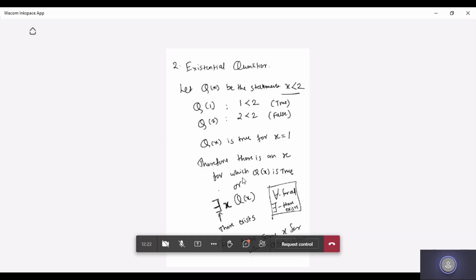But whenever a statement gives a true result for some values and a false result for other values, at that time I'll be using which quantifier, student? Existential quantifier. I hope you have understood these two quantifiers: universal quantifier and existential quantifier.